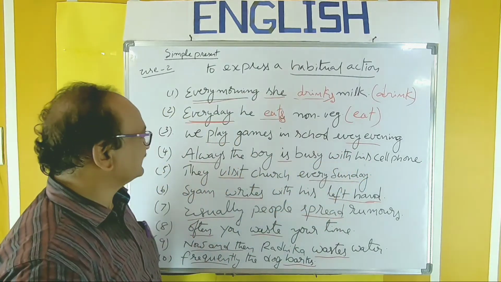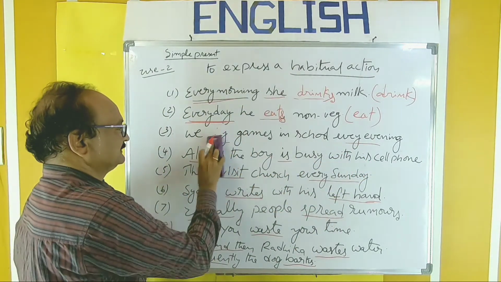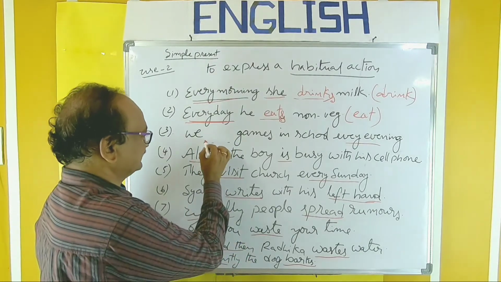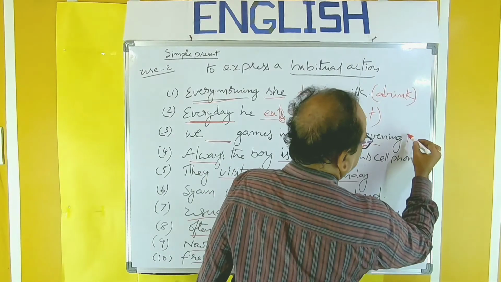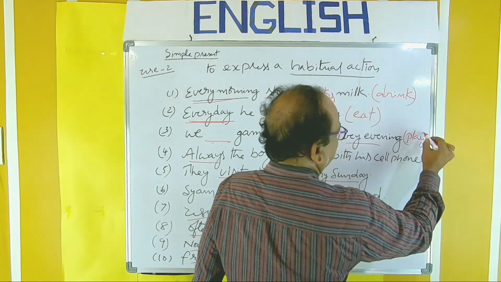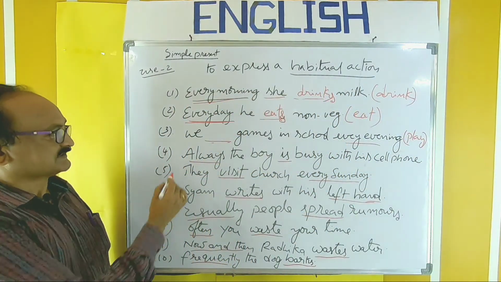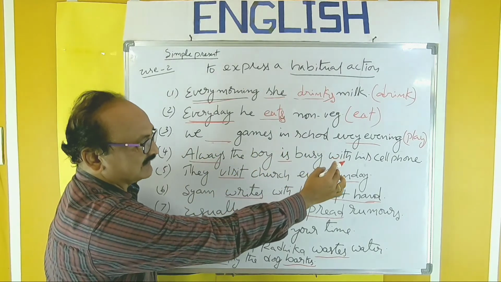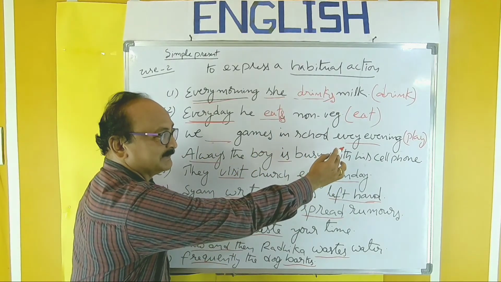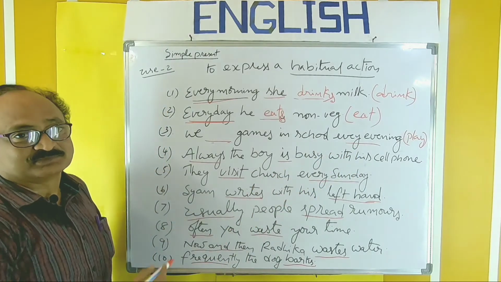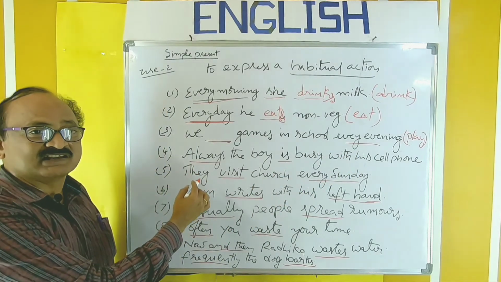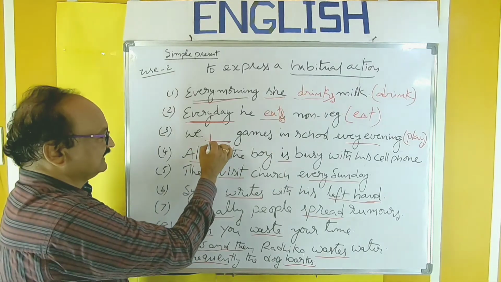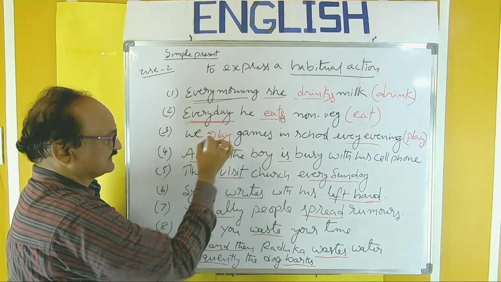So here also the same. Play, the verb in blank. So the verb here, V1 is given in brackets. So we dash games in school every evening. By observing every evening, you should come to a conclusion that it belongs to a habitual action. It should be expressed only in simple present. That is V1. We play. So like that.